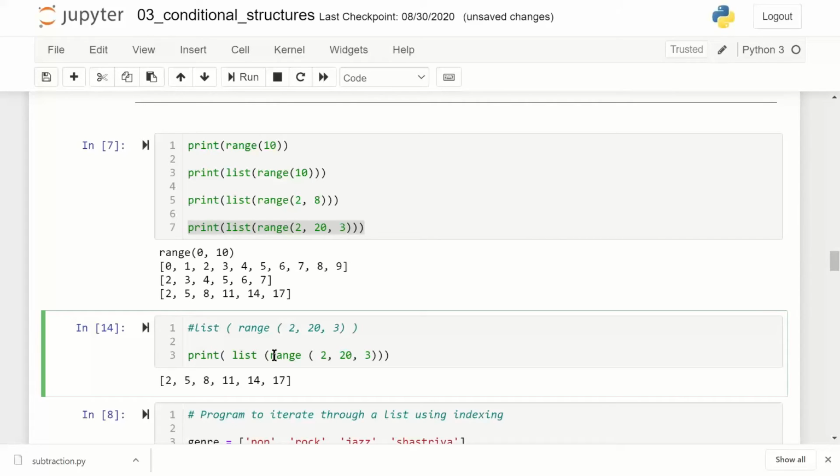And in that range, if you want the values to be generated in certain steps, you can also use the range function where you can provide your start index, which is 2 in this example, end index, which is 20 in this example, and the steps is 3. So this is just a range function, which quite often in our programming we may require. But it doesn't show 20. Just in case we want 20 also to be part of the output, we have to make it 21 because in Python end index is always excluded. So you may have to change the code something like this.